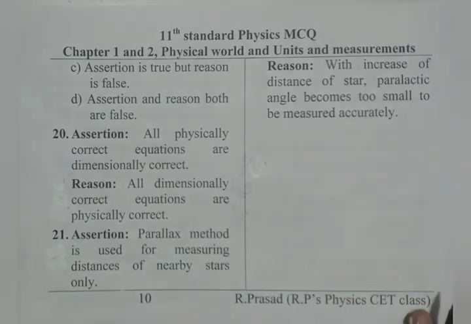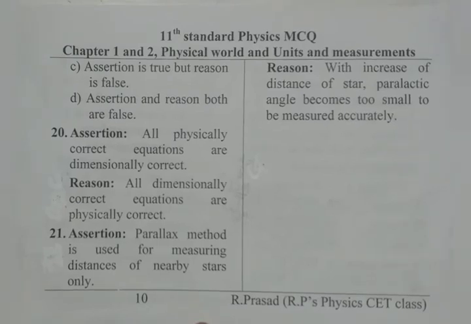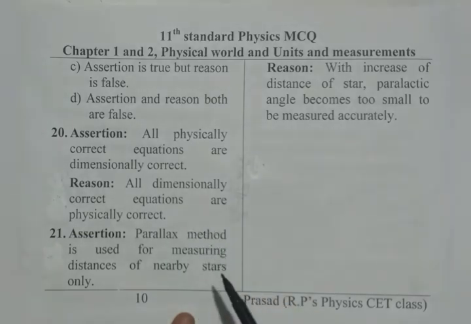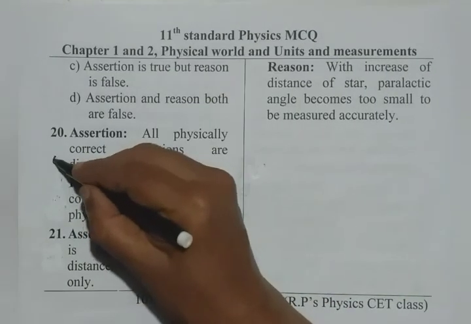Because one example is kinetic energy equals half mv square. But sometimes if we write even E equals mv square, that is also dimensionally true, but the half we will not get. Therefore, the reason is not always correct. Therefore, assertion is true, but reason is false. Option C is right.